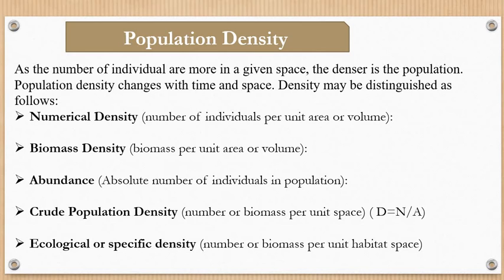As the number of individuals is greater in a given space, the denser is the population, and the population density always changes with the time and the space. What do you mean by that?